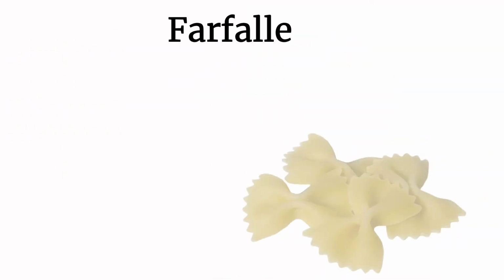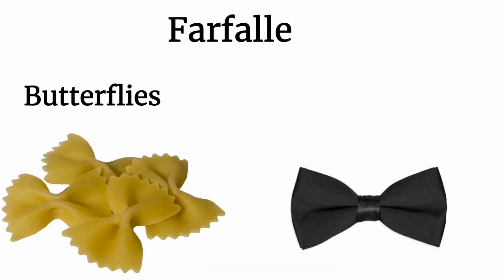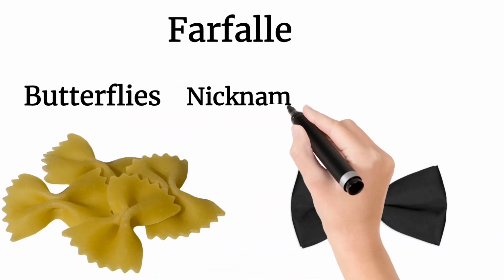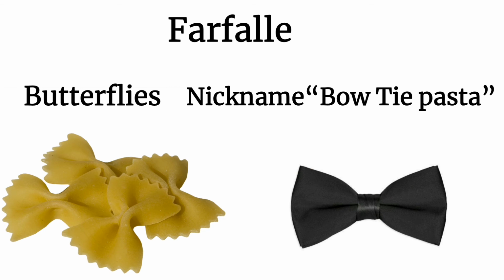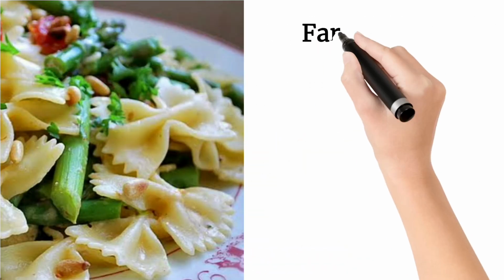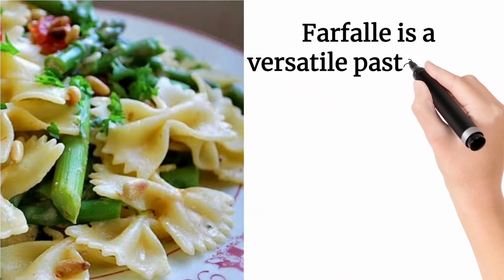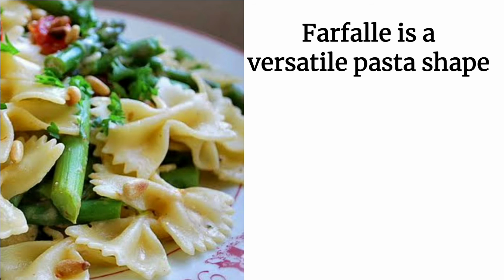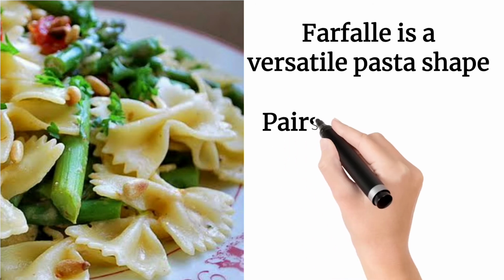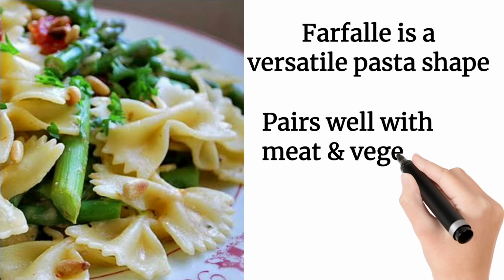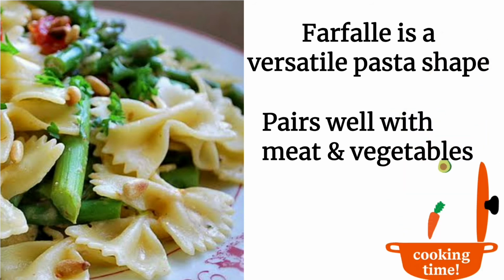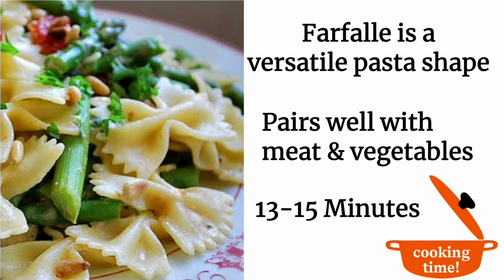4. Farfalle. It means butterflies. The fun shape of this pasta earned it its nickname, bow tie pasta. Farfalle is a versatile pasta shape that can be used in most recipes that call for a short pasta. It pairs particularly well with meat and vegetable dishes. Cooking time is 13 to 15 minutes.